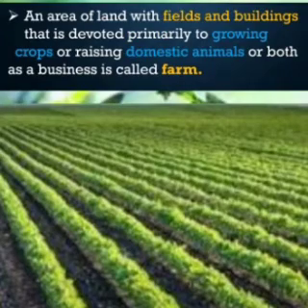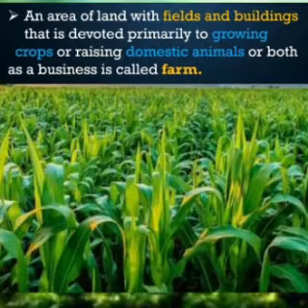An area of land with fields and buildings that is devoted primarily to growing crops or raising domestic animals or both as a business is called a farm. Children, what is a farm?